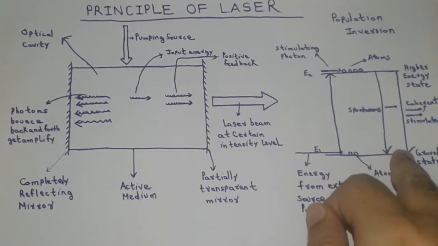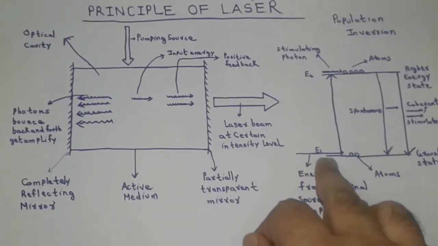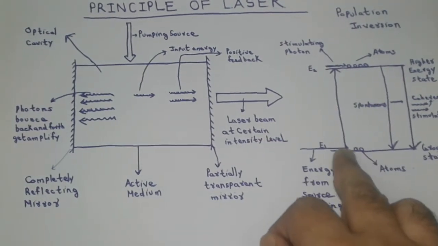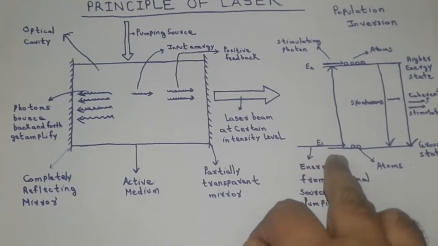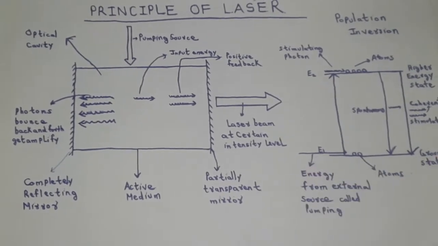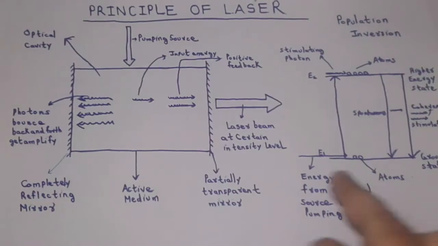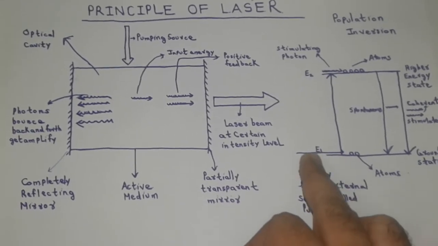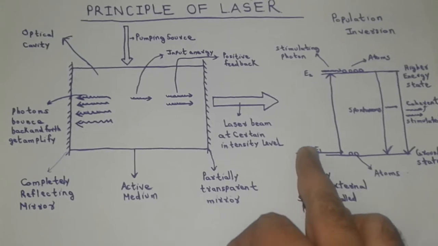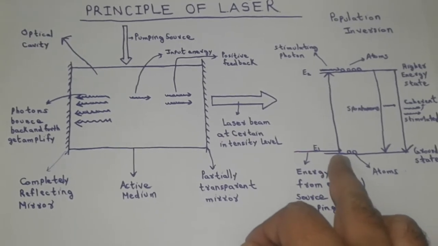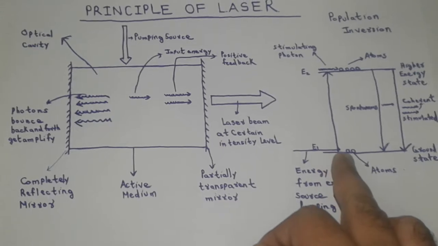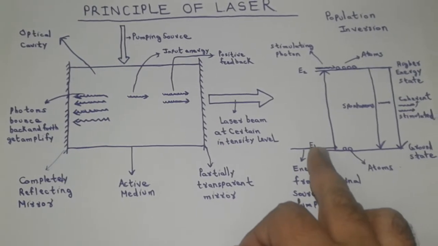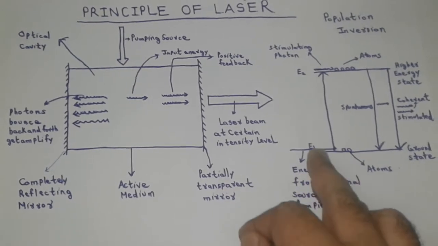The atoms of the active medium are excited from ground state E1 to higher energy state E2 by supplying energy from an external source, and this process is called pumping. The supplied energy can be in the form of light energy, and the pumping is called optical pumping, or the supplied energy can be in the form of electrical energy, and the pumping is called electrical pumping, or the supplied energy can be in the form of chemical energy, and the pumping is called chemical pumping.